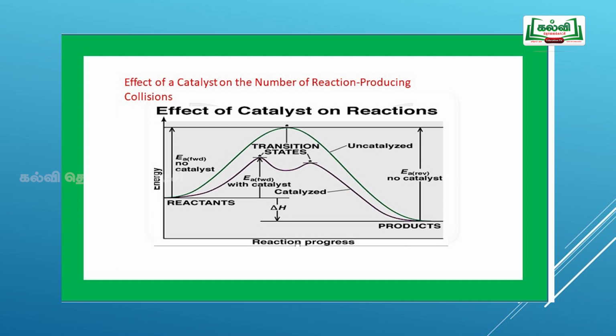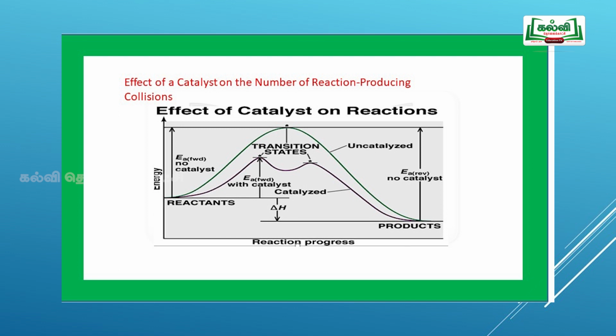If a catalyst is added in a reaction, the activation energy decreases. At the same time, the path also differs. Here what we have to view is that the activation energy decreases, and at the same time there will be a difference in the energy. Delta H may be positive or delta H may be negative. The most important thing is there won't be any change in the Gibbs free energy.